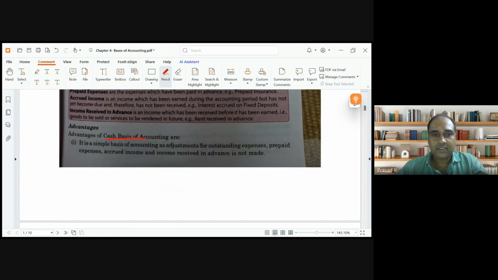Advantages of cash basis. It is a simple basis of accounting. See, we don't have to worry whether it pertains to this year, next year, or previous year. The moment we receive some cash, we can record it as income. The moment we pay some cash, we can record it as expenses. We don't have to worry about accounting period concept at all. Clear?